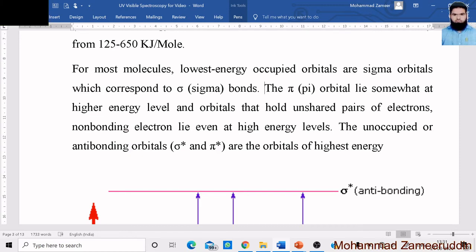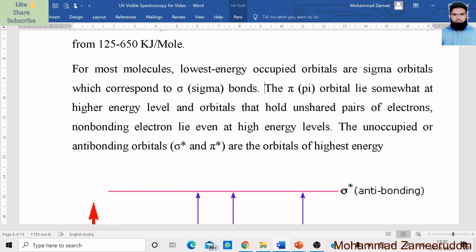Now the third type of electrons are non-bonding electrons. What do we mean by non-bonding electrons? Non-bonding electrons means electrons which are not participating in bond formation. We know that some elements like sulfur, nitrogen, oxygen have some lone pairs of electrons in their structure.